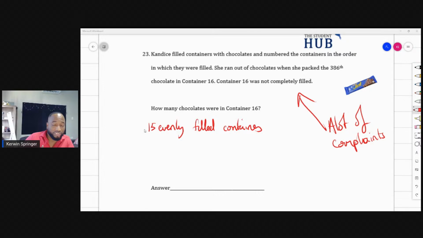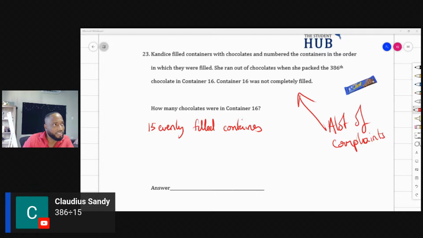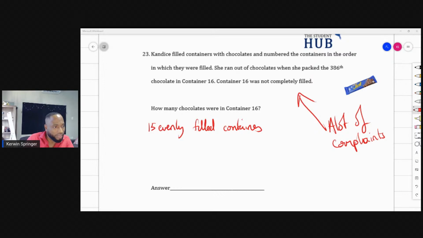So what I'm going to do is divide the 386 by 15 and see what's the first whole number I could get. So 386 divided by 15. I could test it. I could say, well, 15 by 15 is 225. So maybe 15 by 20. Maybe 15 by 22. 15 by 22 is 30 and 30, 330. So maybe 15 by 24.